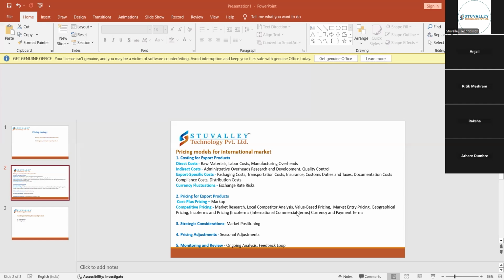So next comes geographical pricing. Geographical pricing is the prices based on the economic conditions, for example, purchasing power, or competition from the different regions or countries. Geographical depends upon the nature. Like, in Rajasthan you can find only sand.